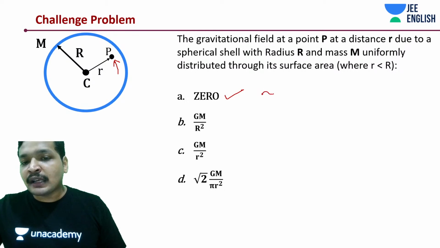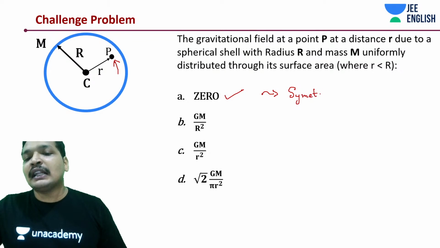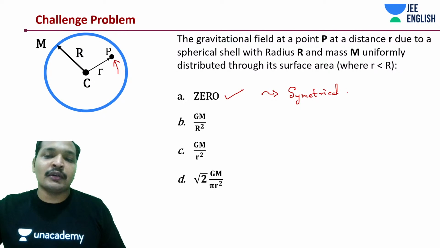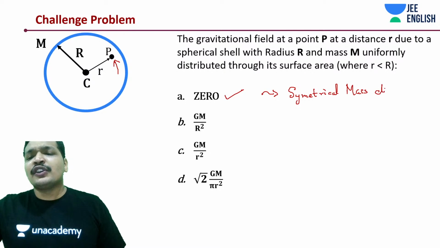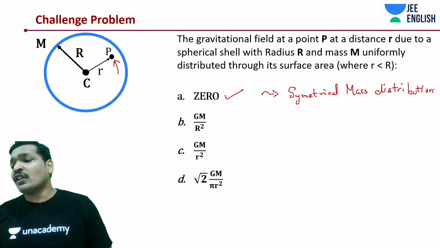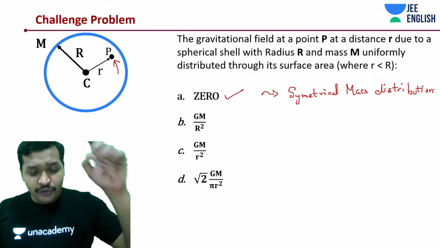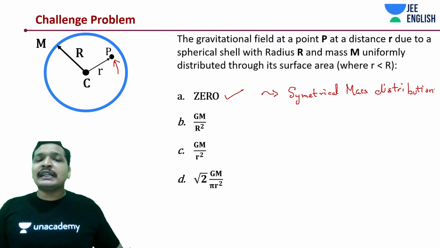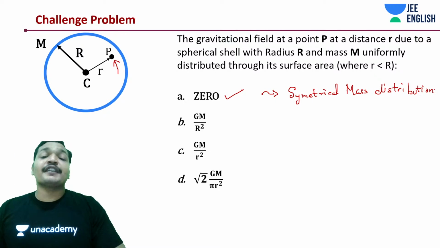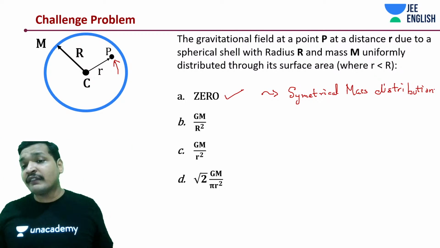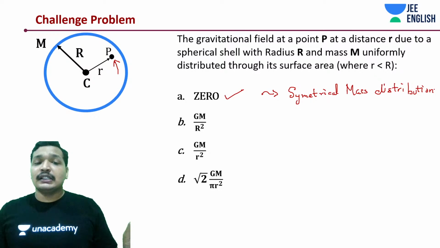This is something only you can say if it's a symmetrical mass distribution. Don't make this mistake. Your question can be as simple as this: if it's not a symmetrical mass distribution, should it be a 0 or non-zero value? It should be a non-zero value. Note it down: 0 is only applicable when it's a symmetrical mass distribution. If it's unevenly distributed masses, you can't say this.